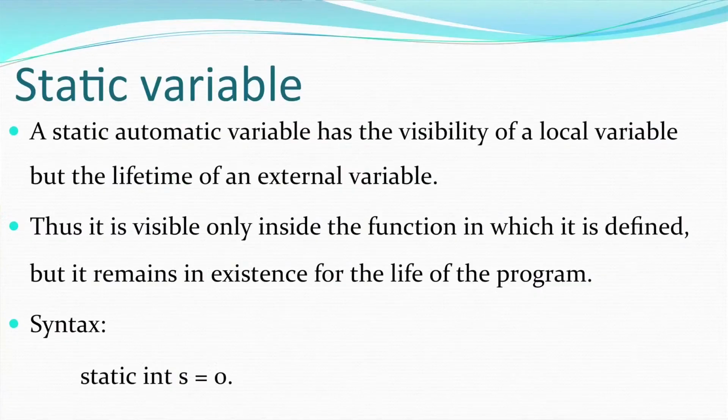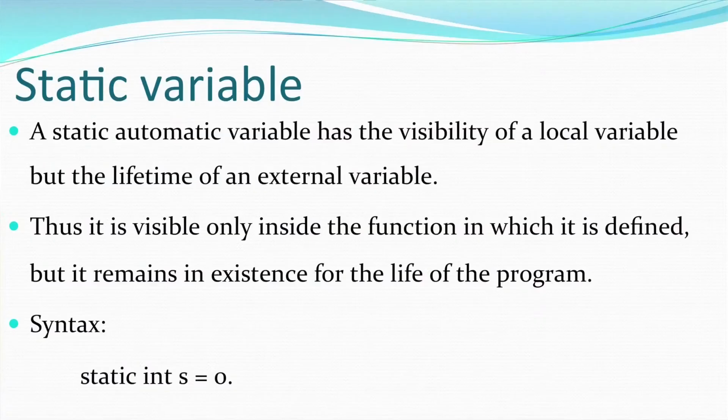Moving on to static variables. A static variable is one which retains its value even though the function call is over. As you can see on your screen, a static variable has the visibility of a local variable, but the lifetime of an external variable. That means, although I cannot access the variable, the value that it has will be retained, it will not be lost. If I access the function again, I can see the same value in my variable.